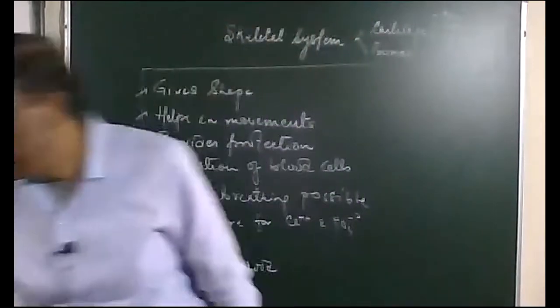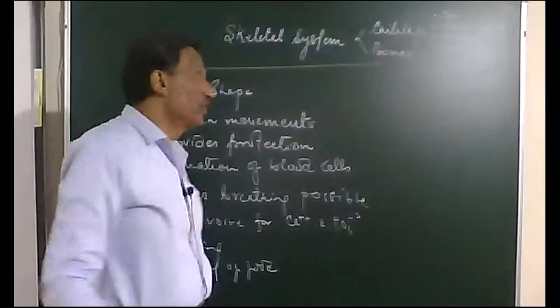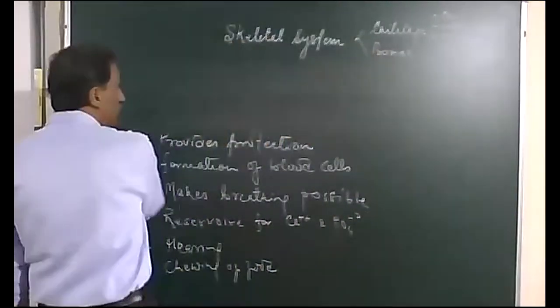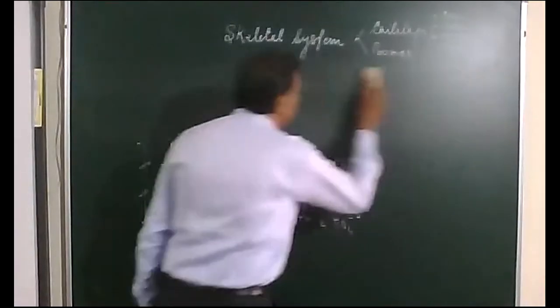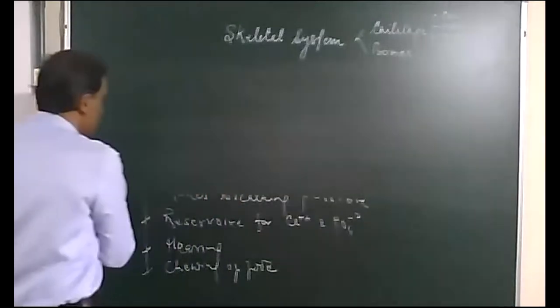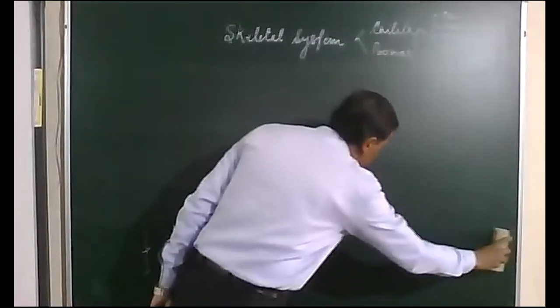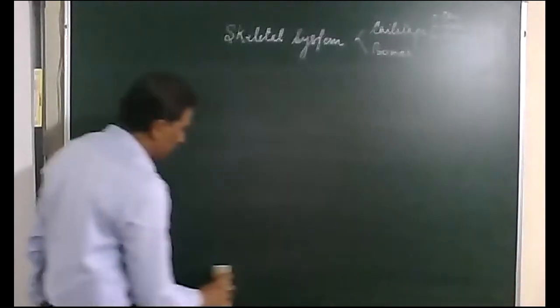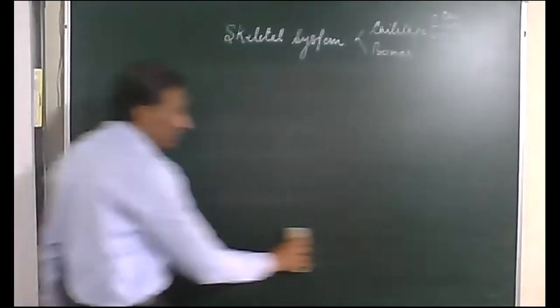Now the skeletal system, as I said, has 206 bones, and they are further divided into two distinct regions depending on the kind of function or their location. So the skeletal system is divisible into two regions, two types, that is the axial skeletal system and appendicular skeletal system.